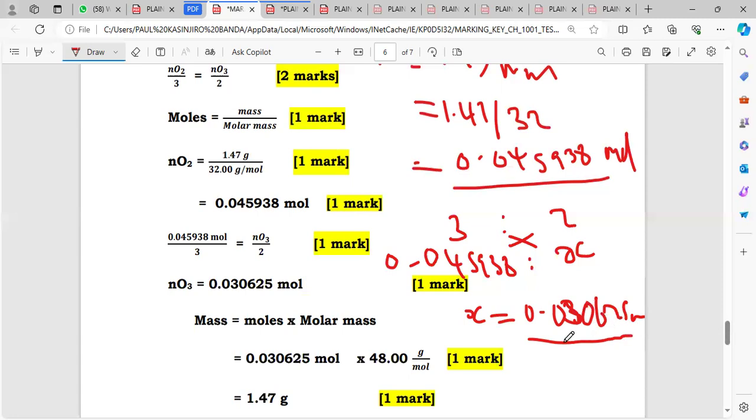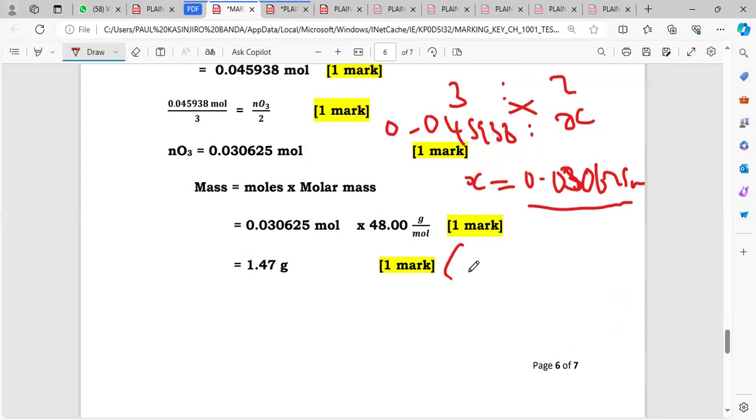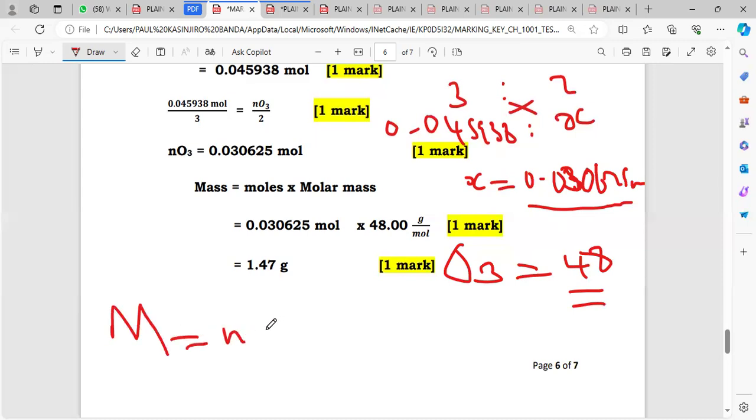Then we can get the molar mass of ozone. Ozone is O3. One oxygen has 16, and 16 multiplied by 3 gives 48. To find the mass of ozone, mass equals moles multiplied by molar mass.